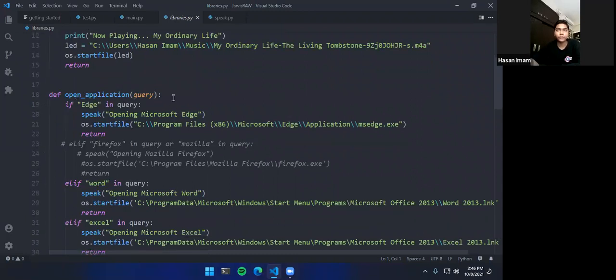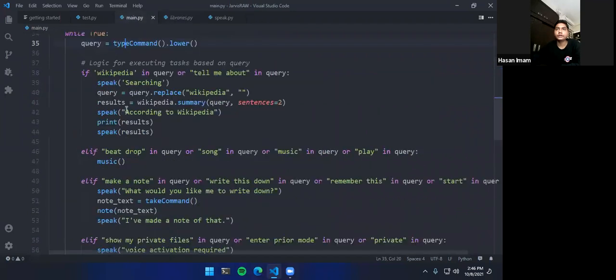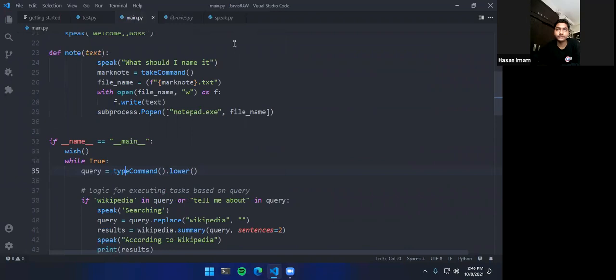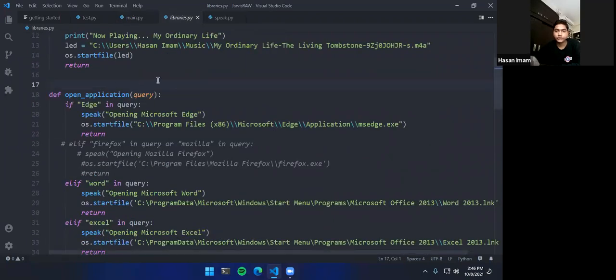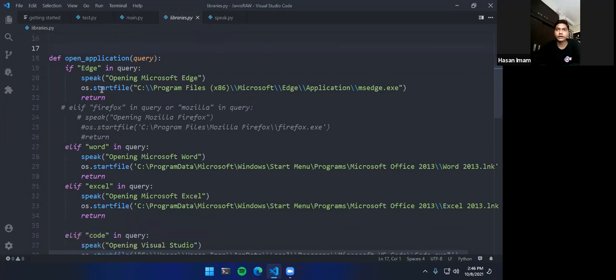Then we have open applications. What open application does is it takes a query. I have shown you taking queries from right here and putting them right there. So if I say open Visual Studio Code, what it will be doing is it will take the query. We have to complete it. It will take whatever we have said so far and put it here.